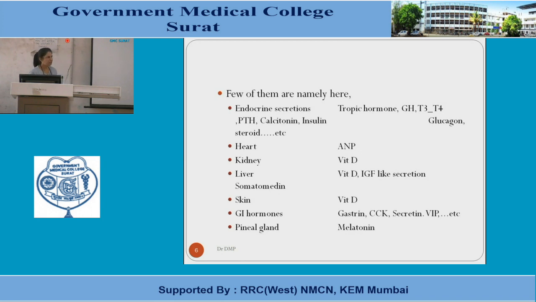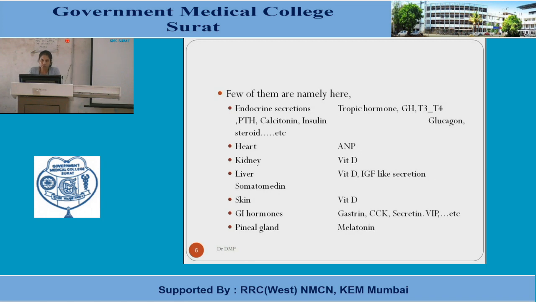Another important structure in the body, which is one of the largest hormone secreting systems, is the GI hormones. You have already studied the gastrointestinal tract or the digestive system, and you are aware of gastrin, CCK, secretin and the 25 hormones secreted by the GIT.